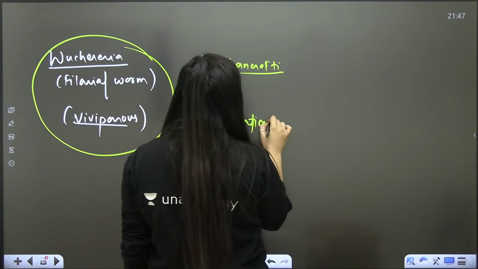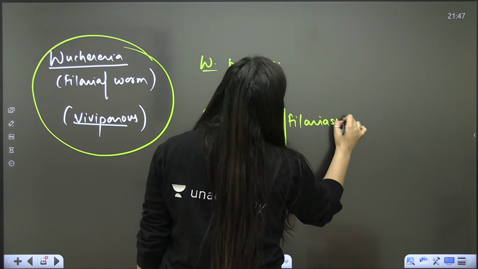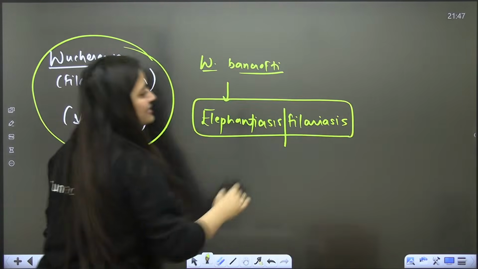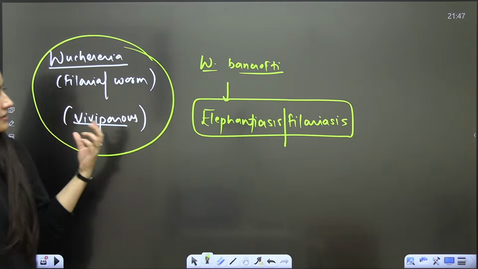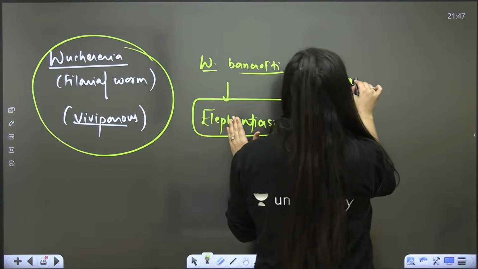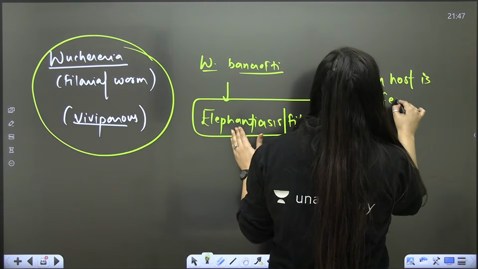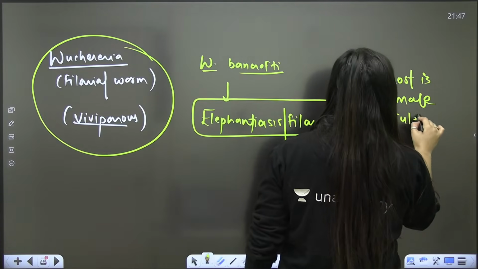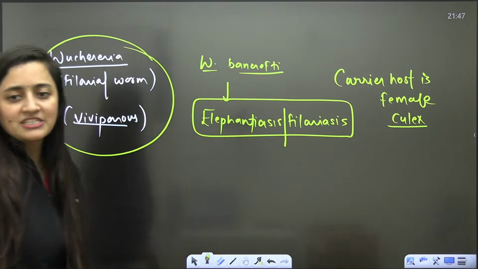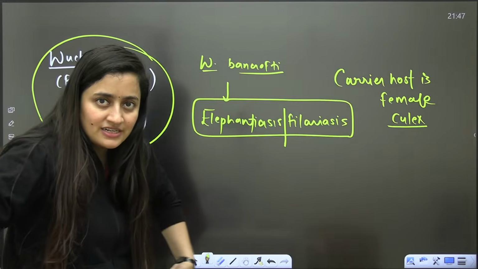This worm causes elephantiasis or filariasis. The carrier host here is the female Culex. Carrier means the vector. It will spread this infection. So the female Culex mosquito will spread it. Elephantiasis can block the lymph nodes and swelling will occur.